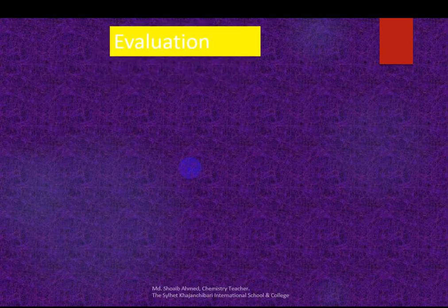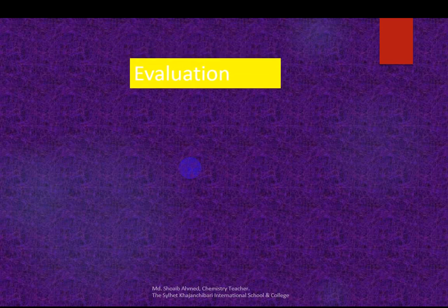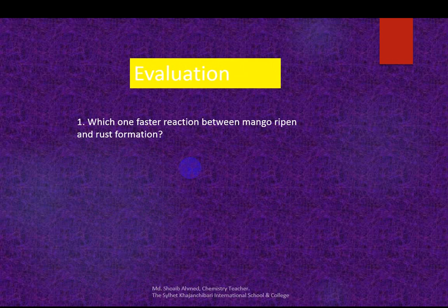Okay, everyone, switch mute. Now we'll answer some questions. Which is the faster reaction, mango ripening or rust formation? Mango ripening is a fast reaction. Rust formation needs at least 1 year, 2 years.